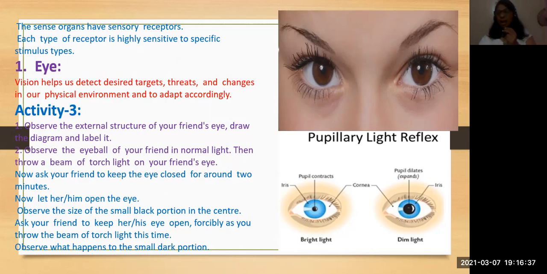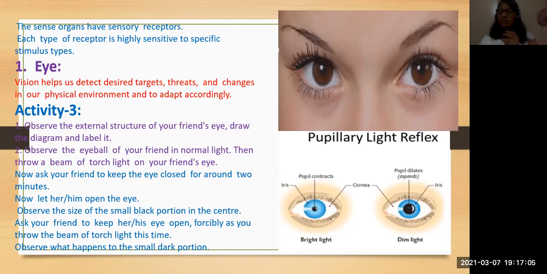And here, in dim light, what happens to the pupil? It increases its diameter. Can you see the same pupil? Here it is small, here it becomes enlarged. It expands, which is called dilated. This is contracted and this is dilated.